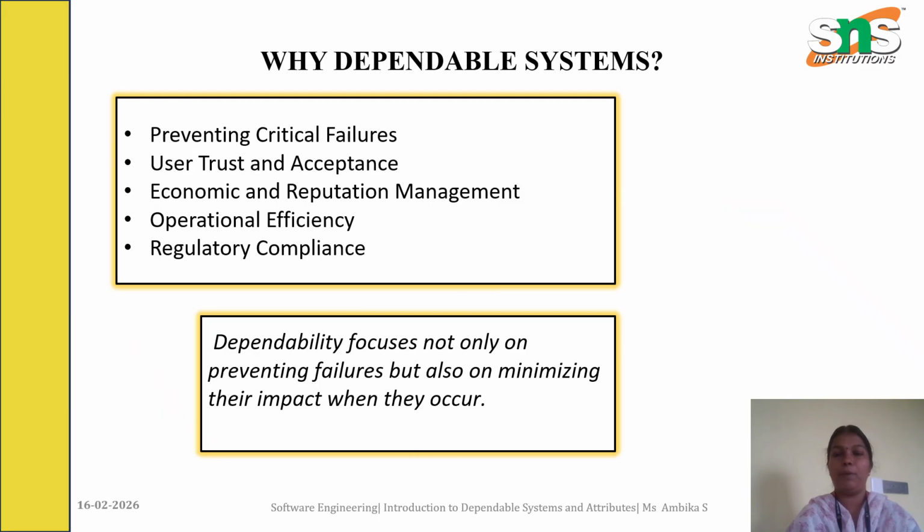So why are we going for dependable systems? It is mainly for preventing critical errors, for user trust and acceptance, economic and reputation management. Also the system should operate without any errors, it should be efficient, and it should follow some rules, standards, and practices. Dependability is mainly focused on preventing failures, and it also minimizes the impact when a failure occurs.